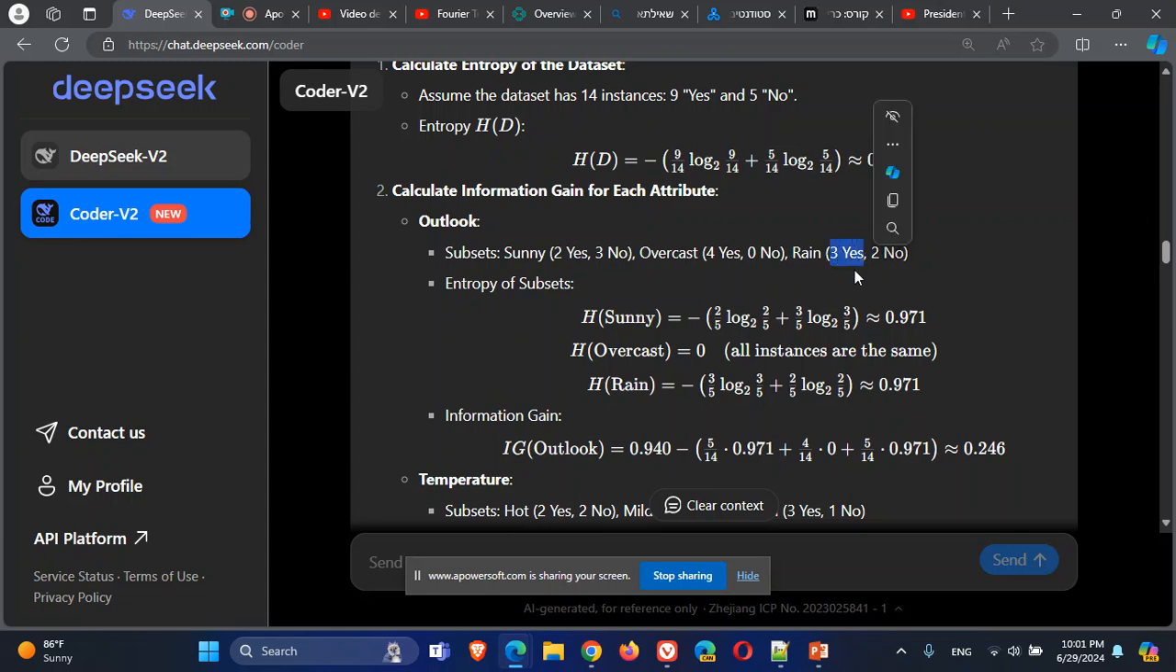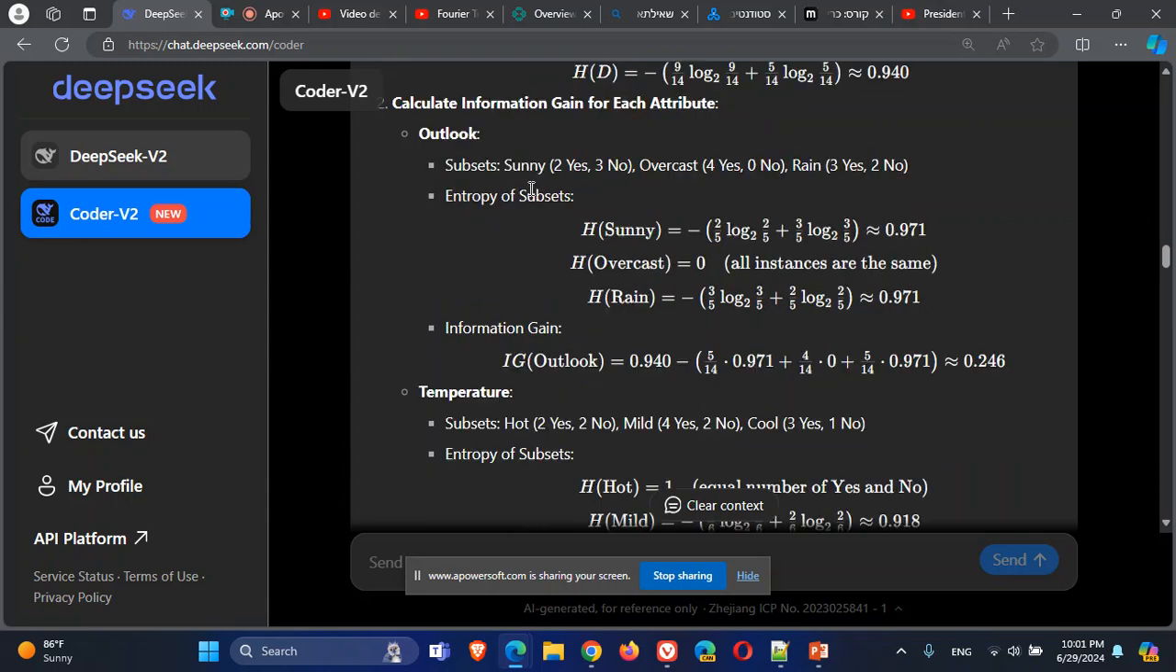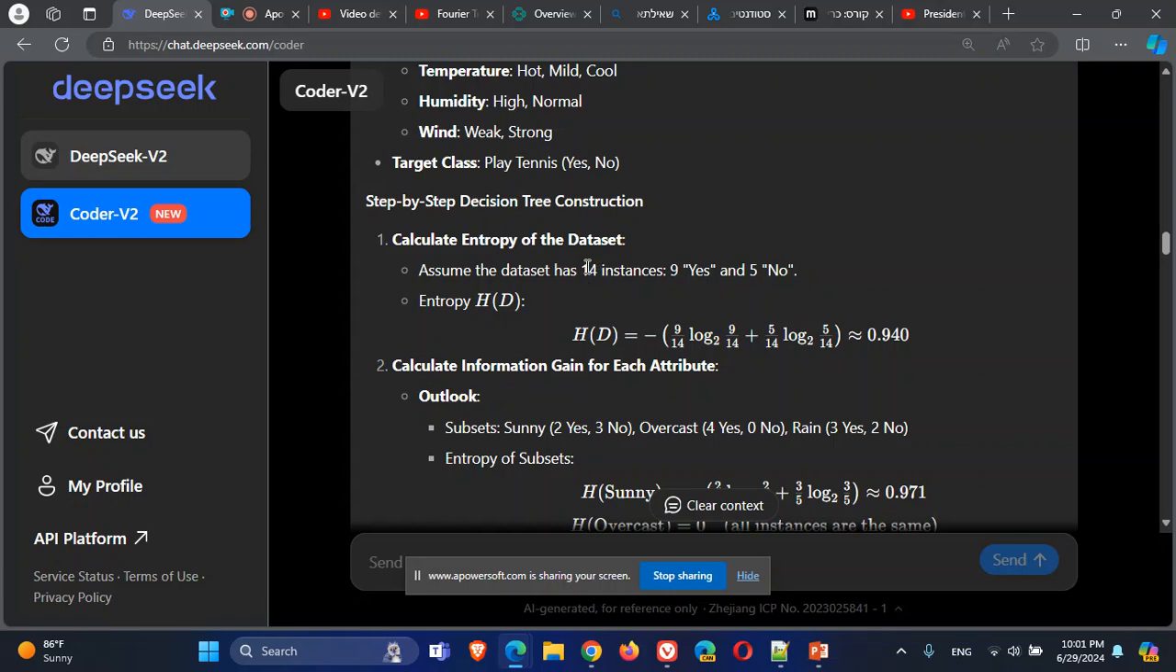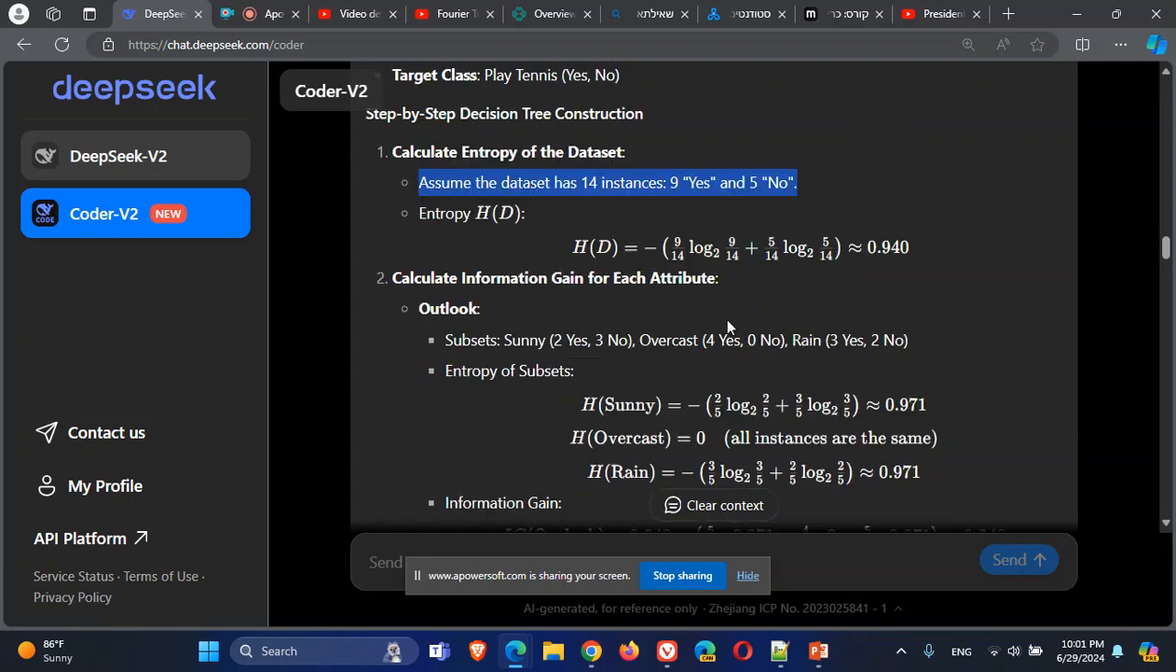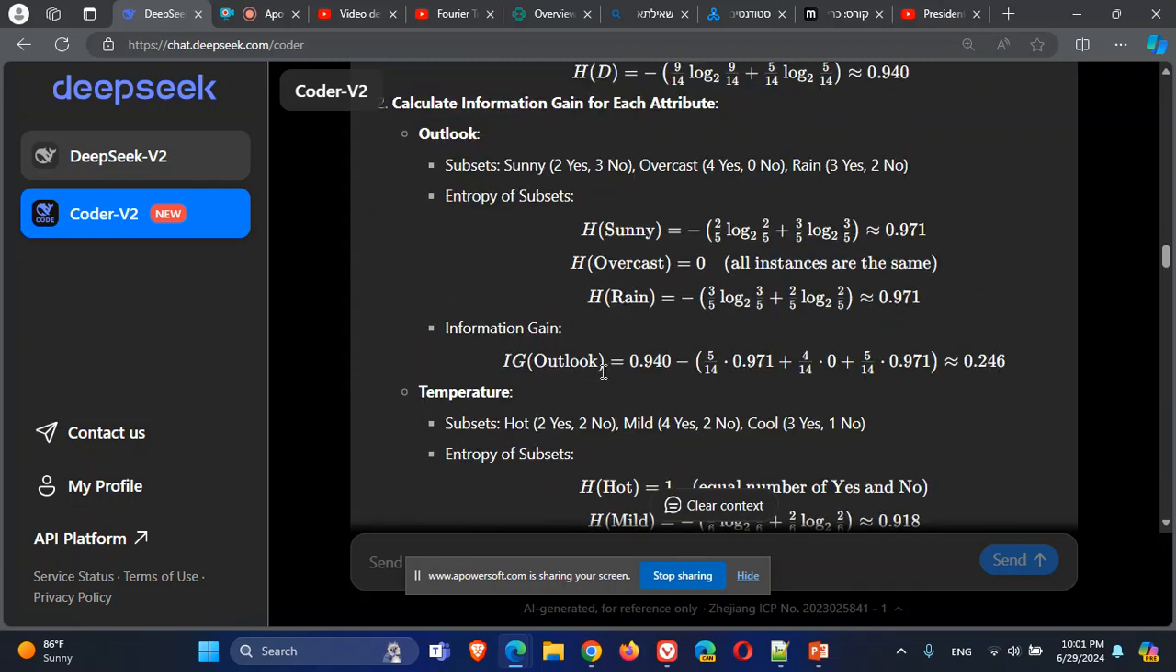So 3 for yes, 3 out of 5, 3 out of 5 log 2 of this probability, plus 2 out of 5, and take the minus, and this is the entropy for rain. So now we need to calculate the gain ratio, the information gain. So the information gain for using the attribute outlook for splitting the data from the first, taking all the data and split it using outlook will give us what?